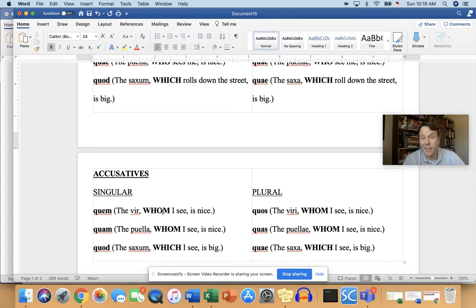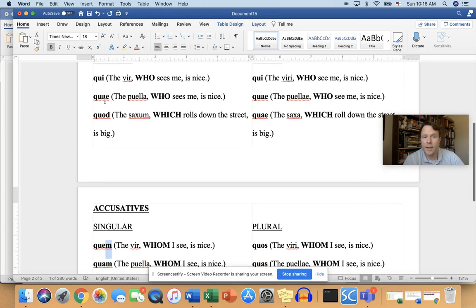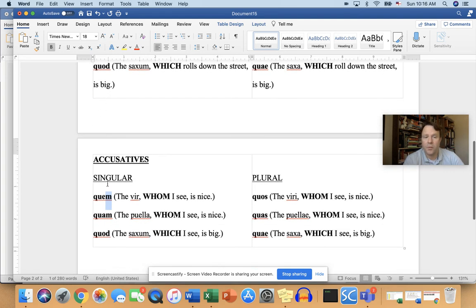Just like in English, we threw an M at the end. Well, just like in Latin here, we have an M. Our regular rule about the accusative singular was we just add an M. So quem, quam. Remember the nominative was qui and quae. Well, the accusative is going to be quem and quam. So the vir, quem ego video, or the puella, quam ego video, whom I see.